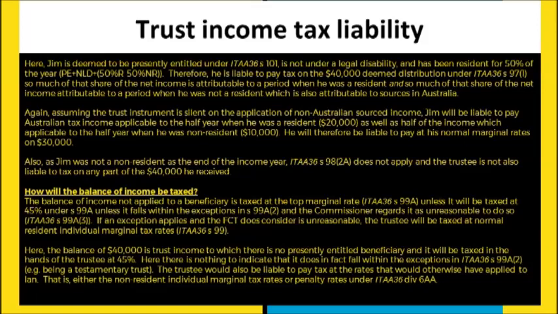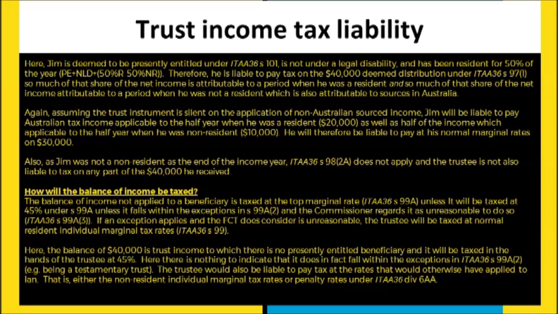because he's a tax resident at the end of the income year, the trustee isn't responsible to do anything here. So the trustee isn't obliged to deduct any tax. They're just going to hand him this amount, and he's going to have to pay tax at his normal marginal rates on this $30,000. Now, finally, the balance of income.